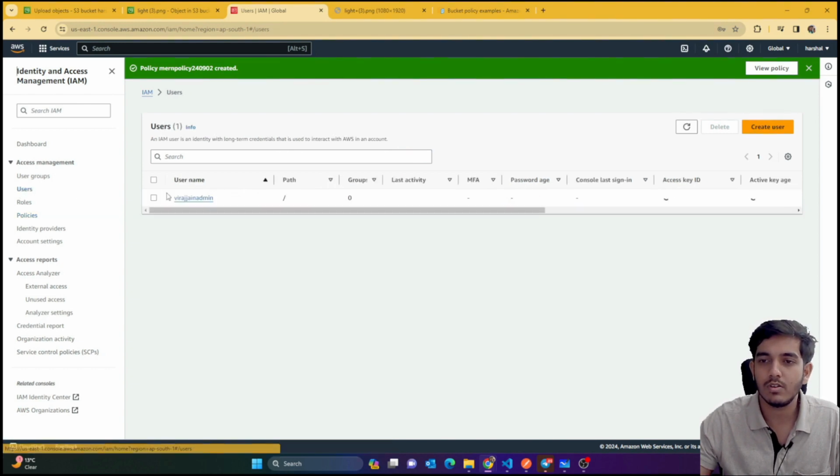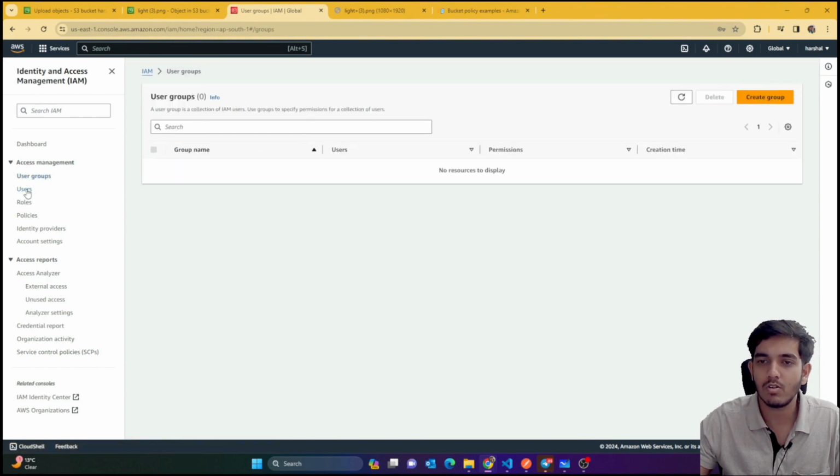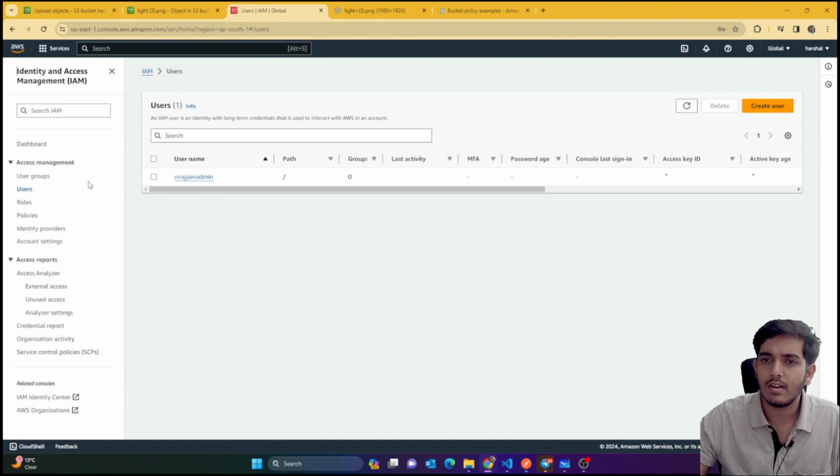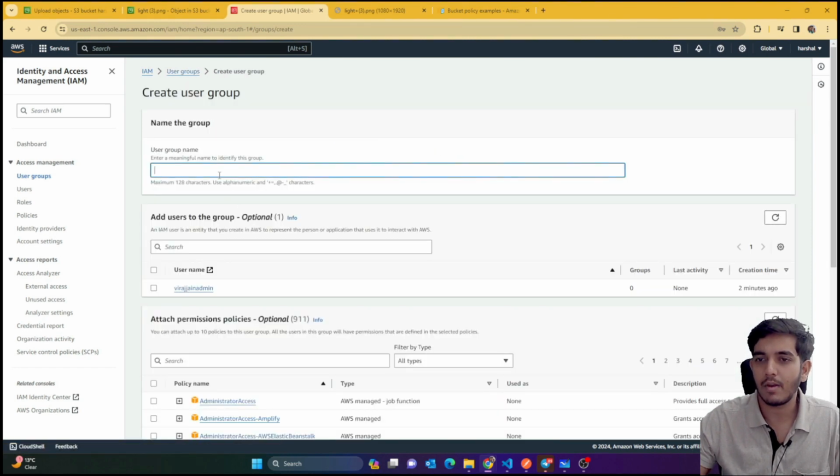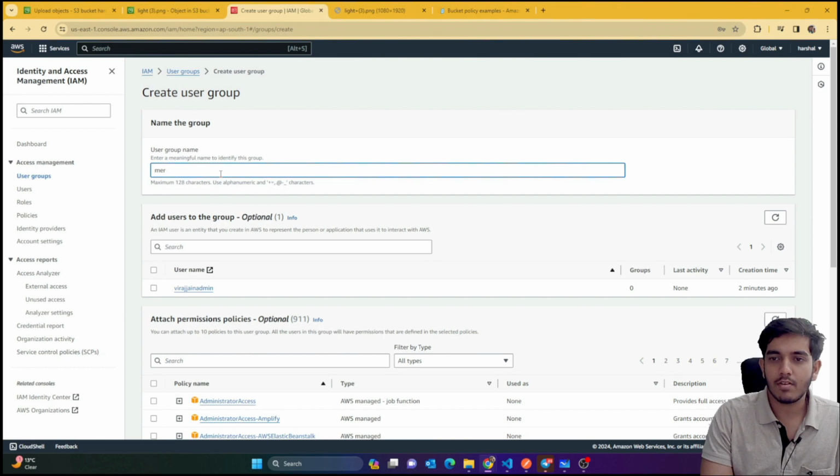Now guys, if I go to users, you can see we have Viraj admin. Now what we can do is go to user groups. You can create a user group, or you can directly assign the policy to this user. That's also fine. I'm just going to create a user group, because later on we'll be creating multiple users. For example, I'll create one project, education or something, anything you can give. I'm just going to give the name as one user temp. I'm just creating a temporary group, so temp1, something like that.